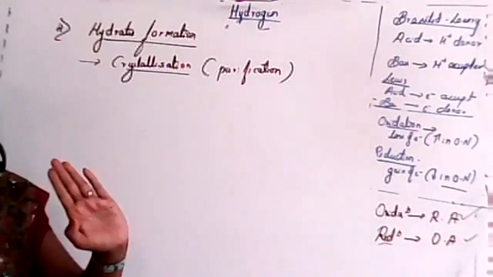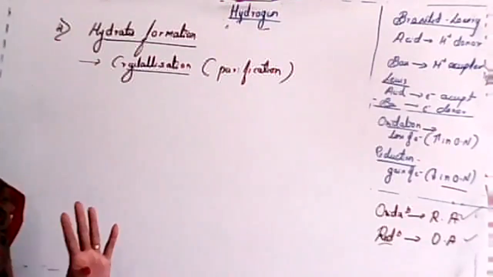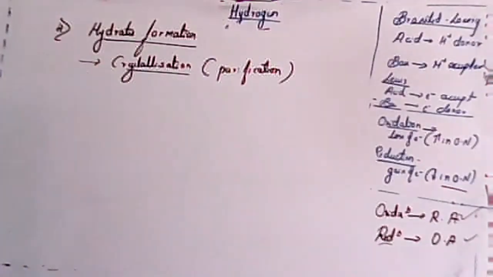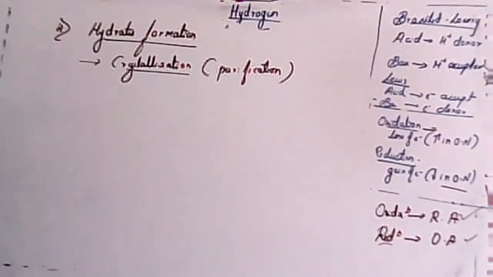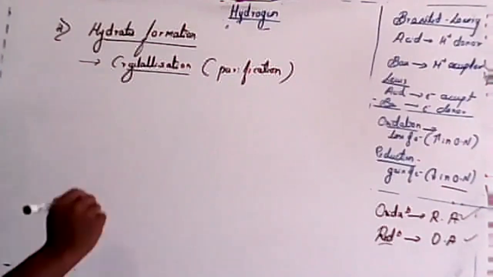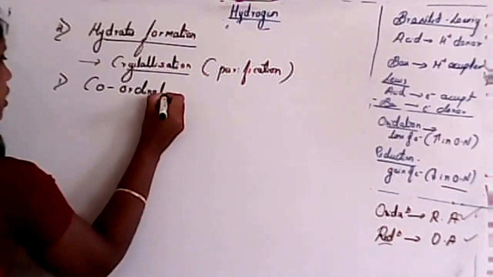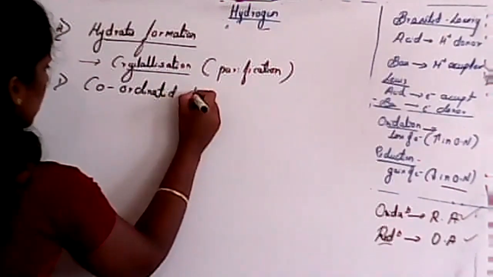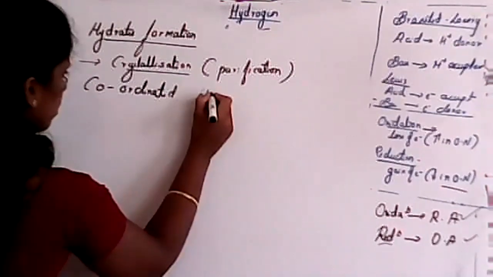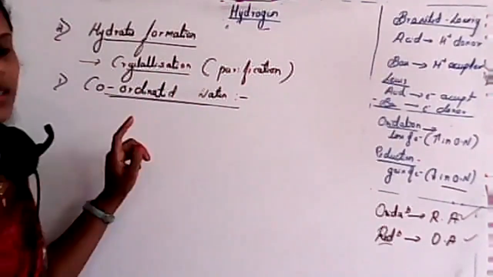But hydrated salts are mostly not colored. Almost all of those are colorless, that means white powder. Clear? Crystallization gives three types of hydrates. The first one, see student, is known as coordinate or coordinated water. So that is another important term.